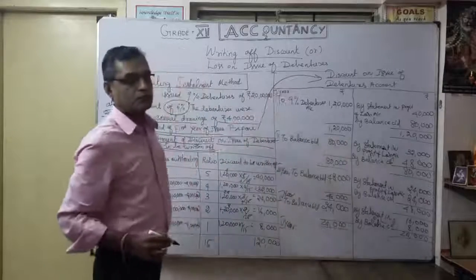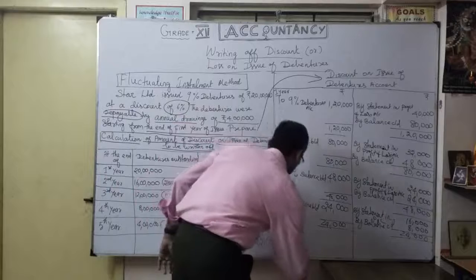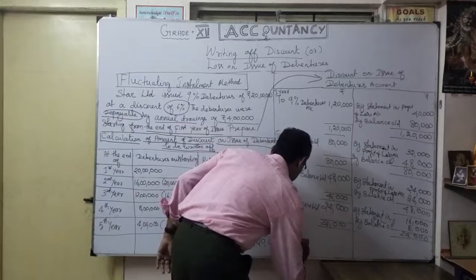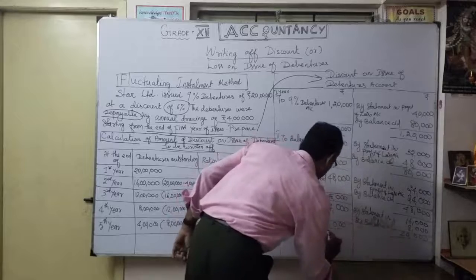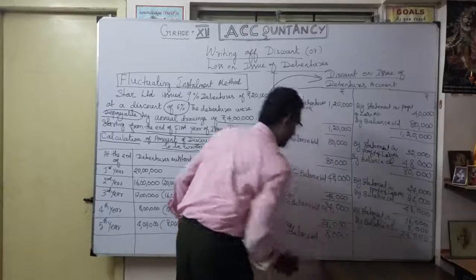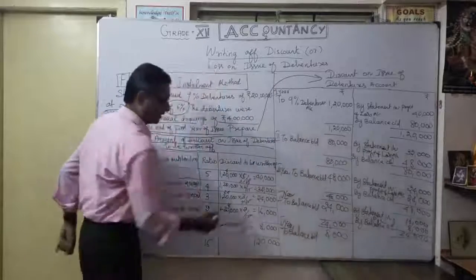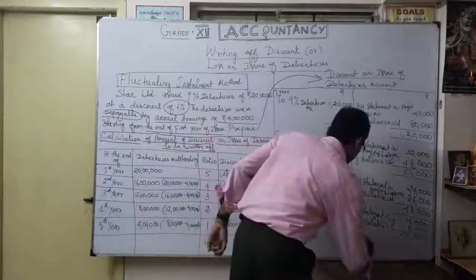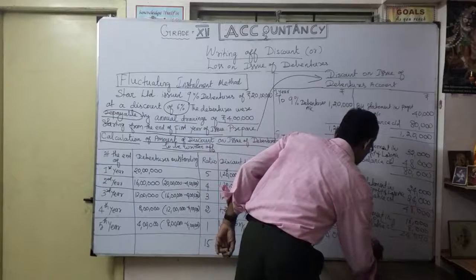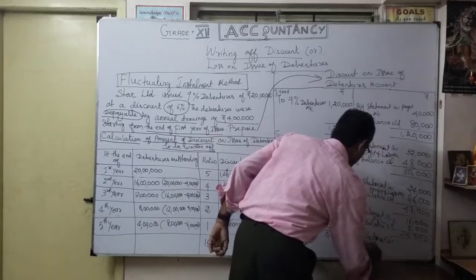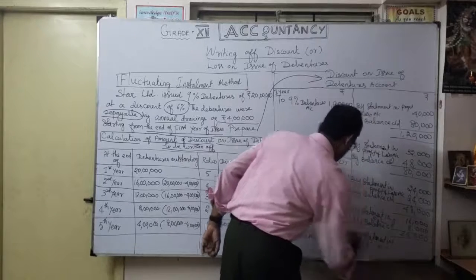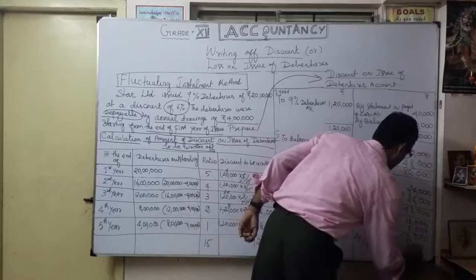By fifth year, available discount on issue of debenture account, to balance brought down, 8,000. Now how much am I going to write off? 8,000. So by statement of profit and loss account, 8,000. I'm going to write it off.